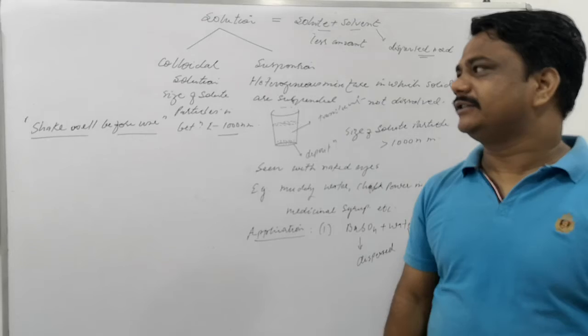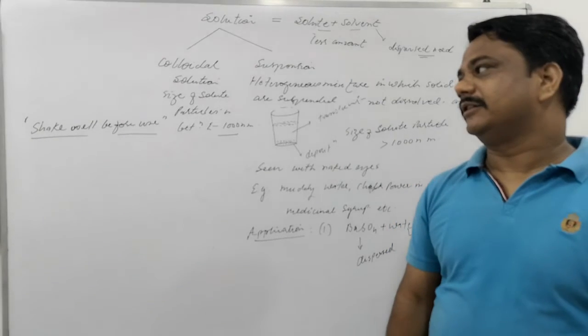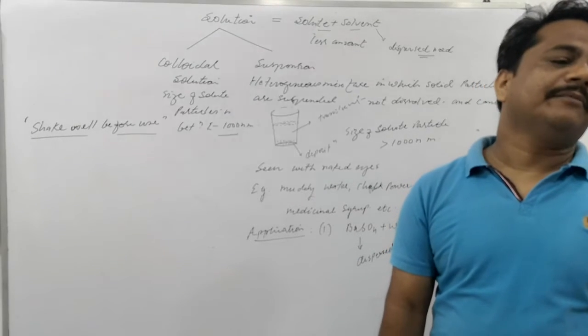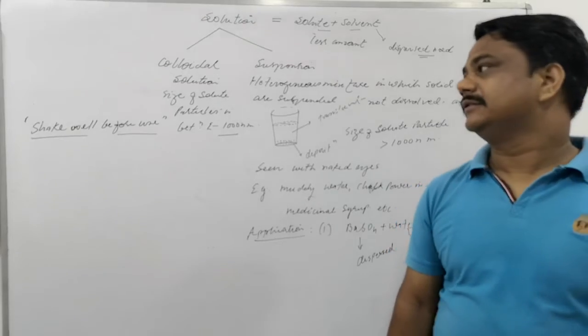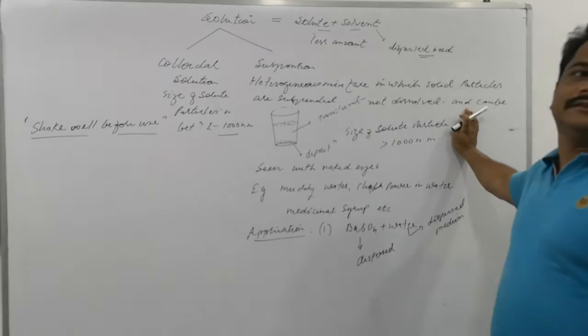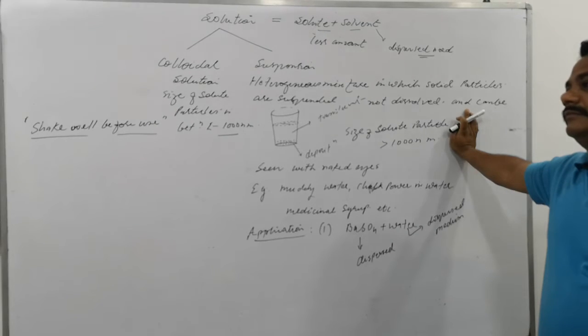Solute particles are 10 to 1000 times bigger than the size of single small molecules. It's called colloid. Okay, the size of particles is 10 to 1000 times smaller than the size in suspension. Can you repeat?